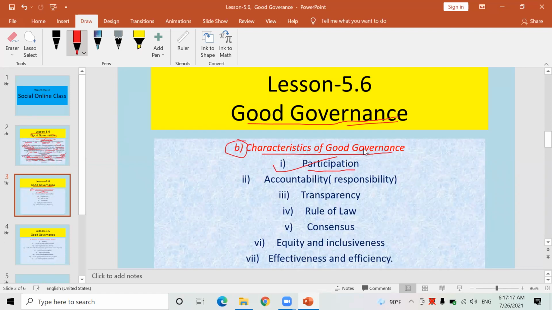Another characteristic is accountability. A government which is working fairly can maintain accountability. It means that government will be completely accountable and responsible to the people.